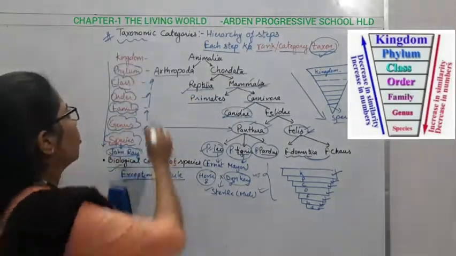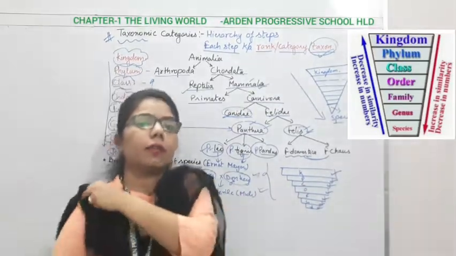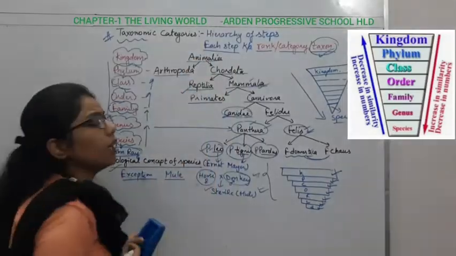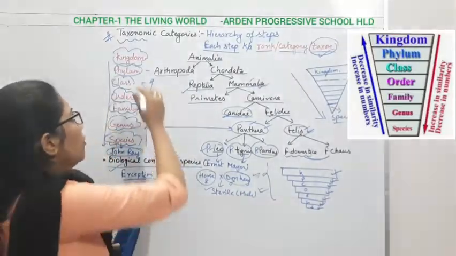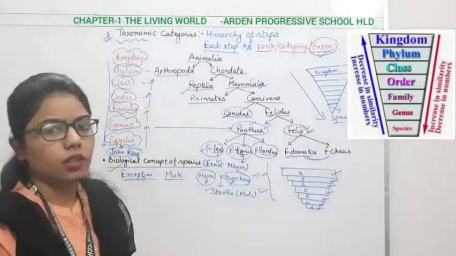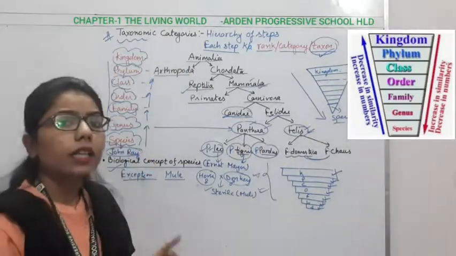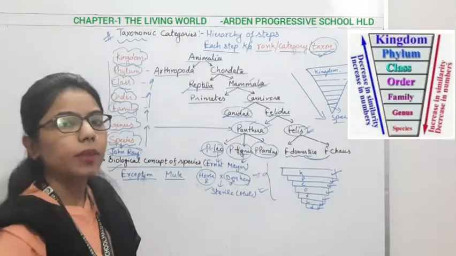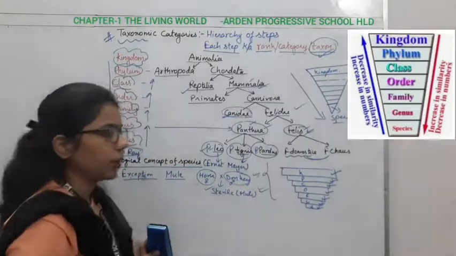Now if we move upward into the kingdom, kingdom can be plant kingdom or it can be animal kingdom. Whenever we are talking about the animal, it will be the Animalia kingdom. And what is kingdom? It is a group of all the similar phyla, the accumulation of the same type of relationship. Again we can conclude here, as we are moving upward there will be more diversity, more diverse forms, and as we are moving downwards there will be somehow more similarity among them. This can be shown by this pyramid also.